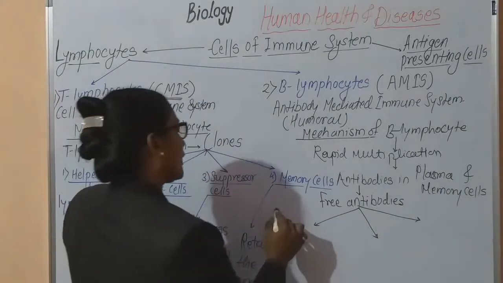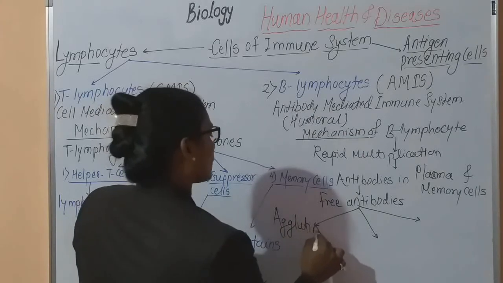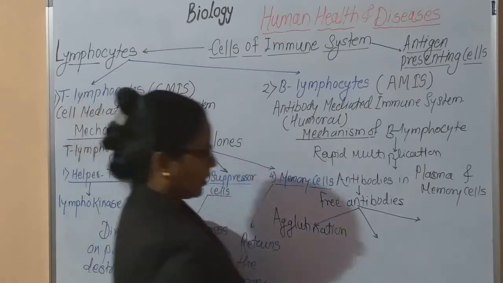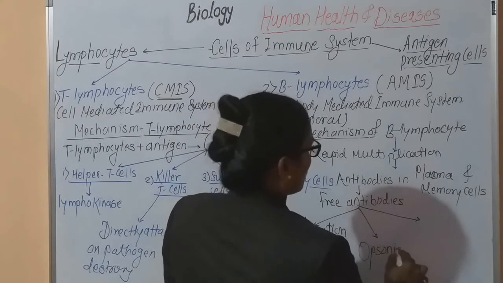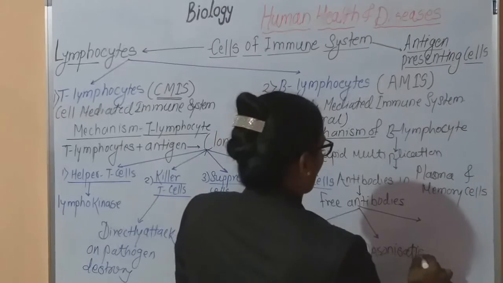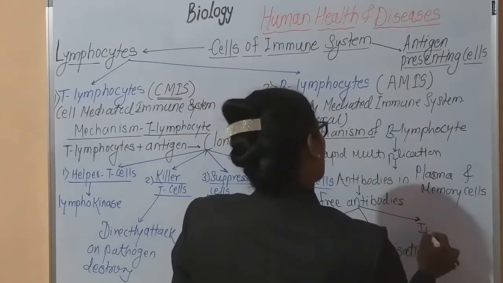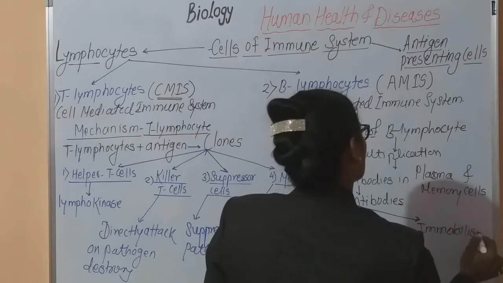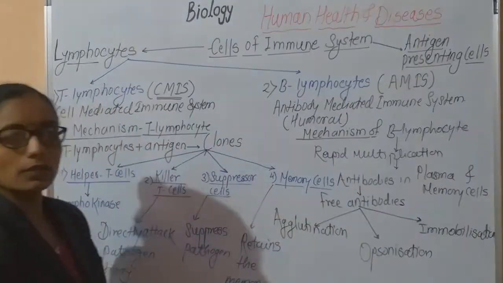Now these free antibodies perform 3 types of action. The first action is agglutination. The second action is opsonization, and the third action is immobilization. Okay, in this way, these are the 3 actions.